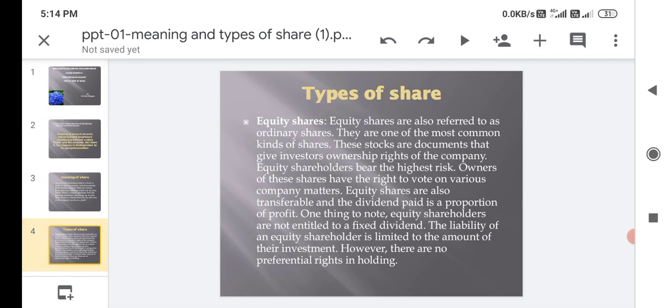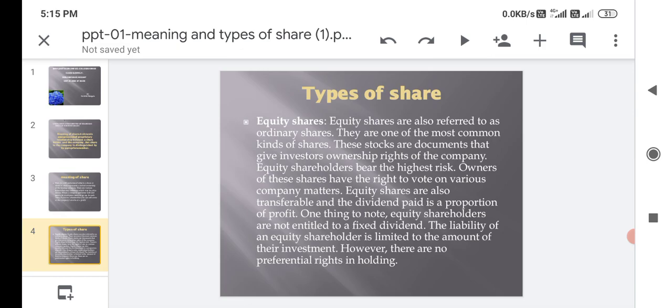Now we see the types of shares. Equity shares first. Equity shares are also referred to as ordinary shares. They are one of the most common kinds of shares. These stocks are documents that give an investor ownership rights in the company.